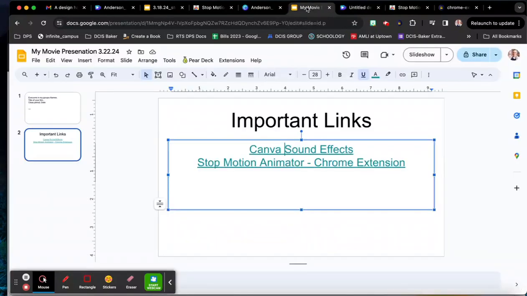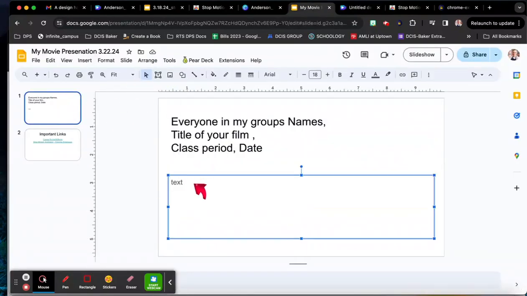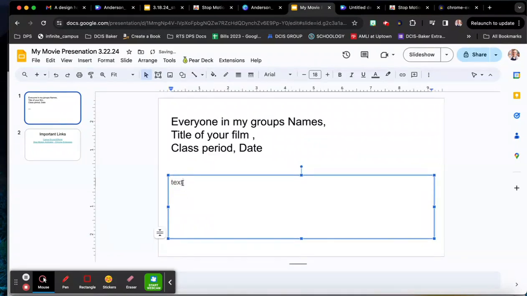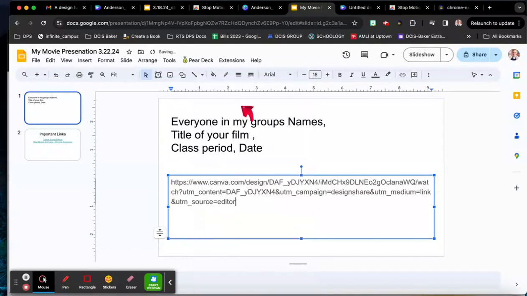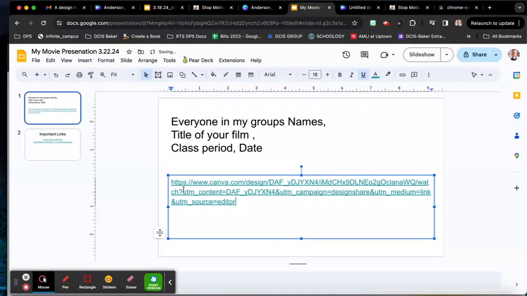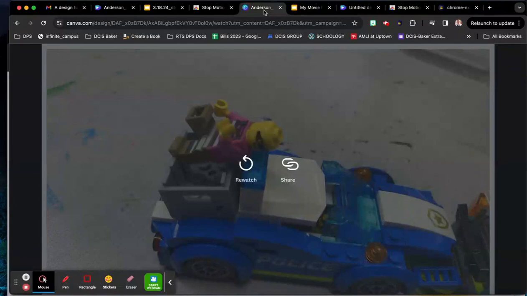Then you'll come back to your presentation. You're going to undo. You're going to right click and paste your link, highlight your link, go to insert, and click link. And this will create a hyperlink for your video. This way, when we click on the link, it'll show us your movie. So this is one that I've already created using Sergio and Edgar's awesome little Lego animation test.